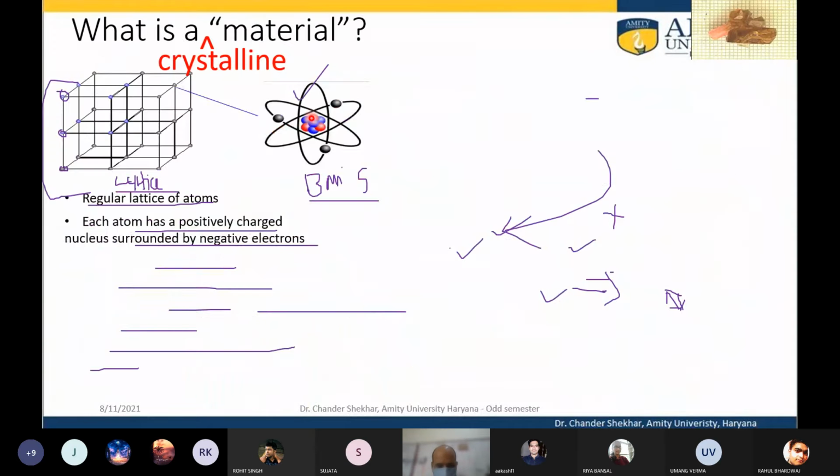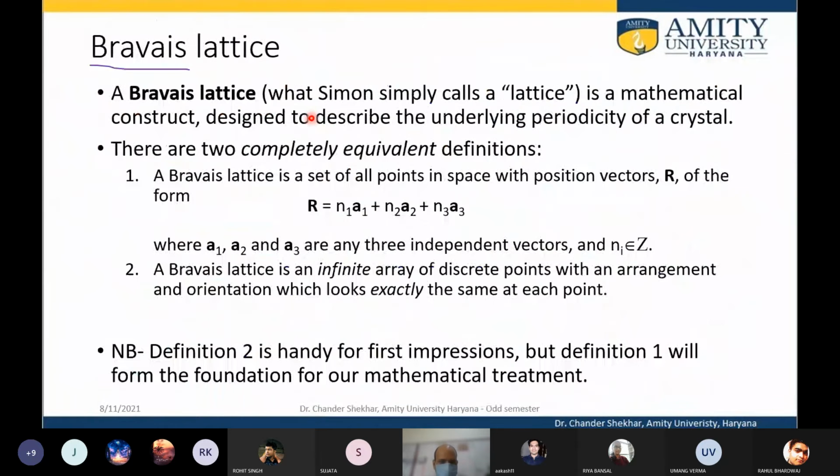What Bravais basically did is ask: what are the different ways in which the lattice points in 1, 2 or 3 dimensions can be arranged? What are the different unique ways? A Bravais lattice, which is simply called a lattice, Asimov calls it simply lattice, is a mathematical construct designed to describe the underlying periodicity of a crystal. The lattice is not just one arrangement; there could be multiple arrangements of the lattice points in space,